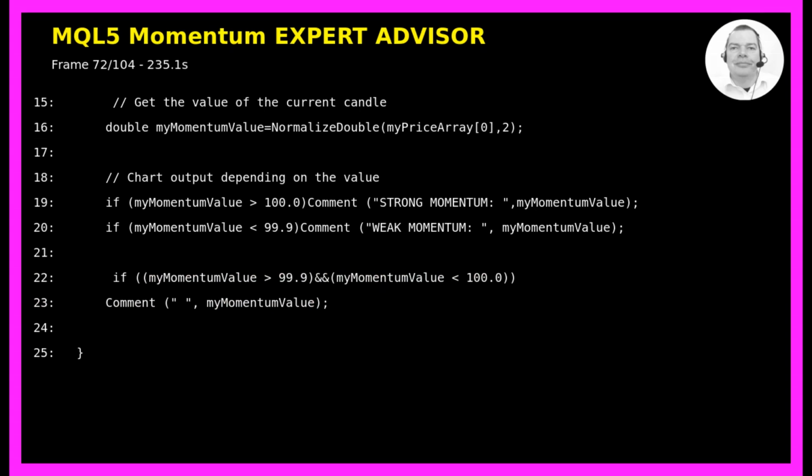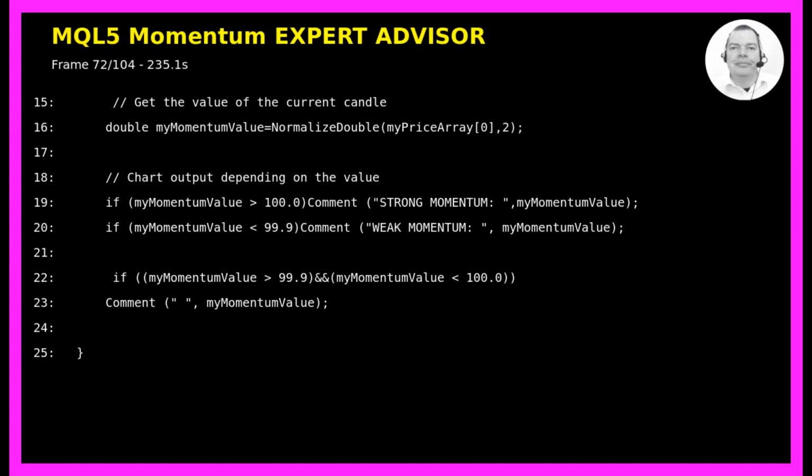After writing all this code, we press F7 to compile the expert advisor. The compilation process checks our code for any syntax errors or other issues. If everything compiles successfully, we can proceed to test our expert advisor. If this was too fast for you, or if you don't understand what all the code is doing, you maybe want to check out the premium course on our website, or watch one of the basic videos first. These resources provide more detailed explanations of MQL programming concepts and can help you better understand how to create expert advisors.